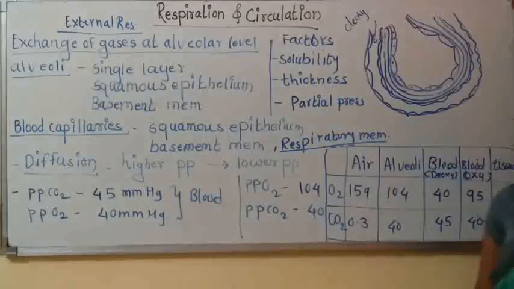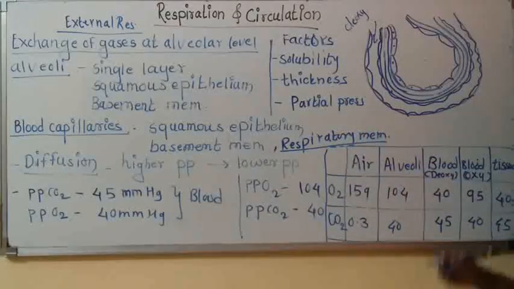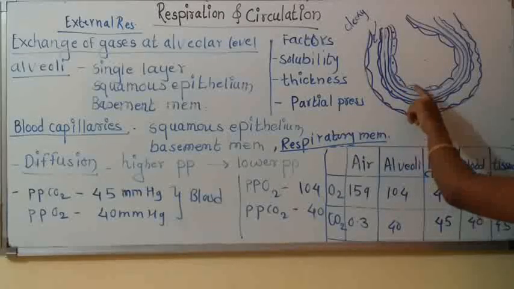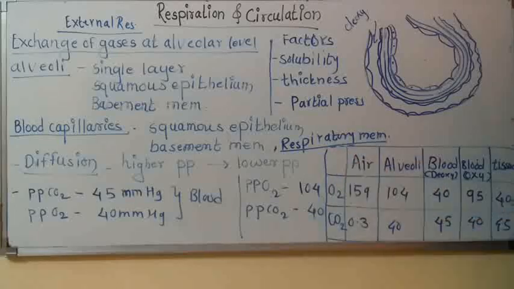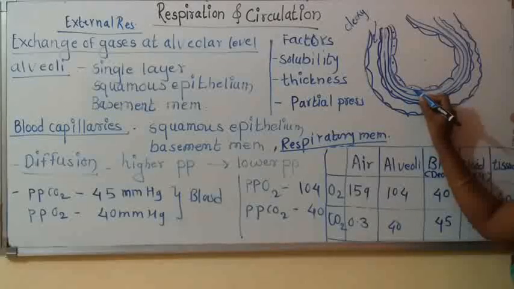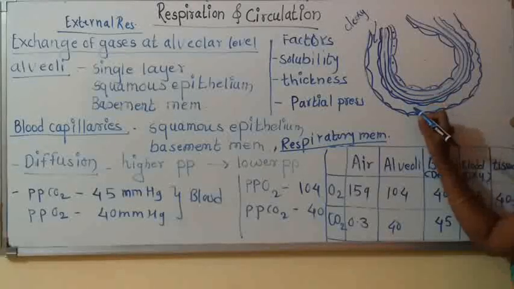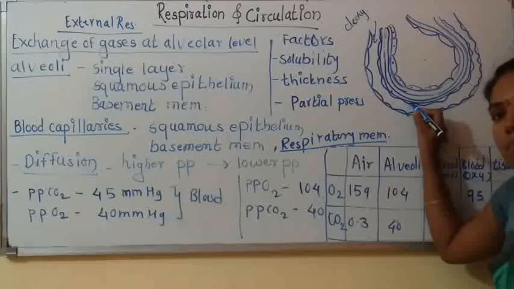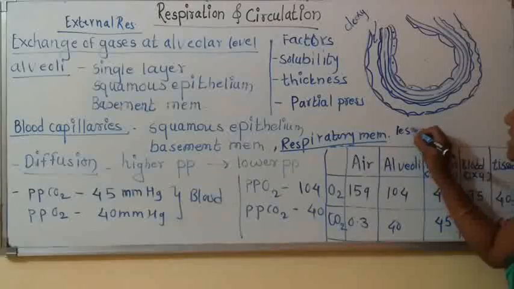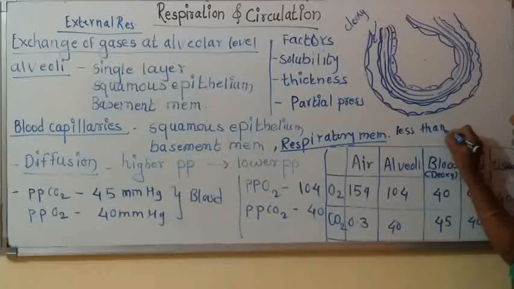See once again, which membrane forms the respiratory membrane? Squamous epithelium of the alveoli, squamous epithelium of the blood capillary, and the basement membrane present below the squamous epithelium. These three membranes together form the respiratory membrane. Now in NCERT they have given the thickness of these three. Which three? Squamous epithelium of alveoli, basement membrane, and squamous epithelium of blood capillary. The thickness of these three membranes is less than a millimeter.